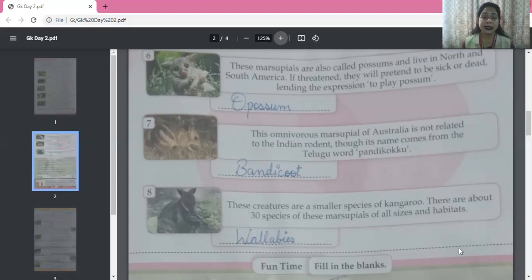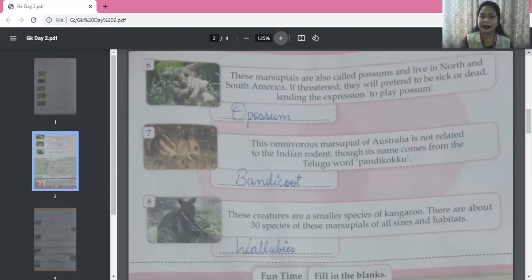Then we can say that when these marsupials are threatened, they pretend to be sick or lie dead. So then you have to answer opossum. Then we can ask you, these are smaller species of kangaroo, and you have to answer wallabies.